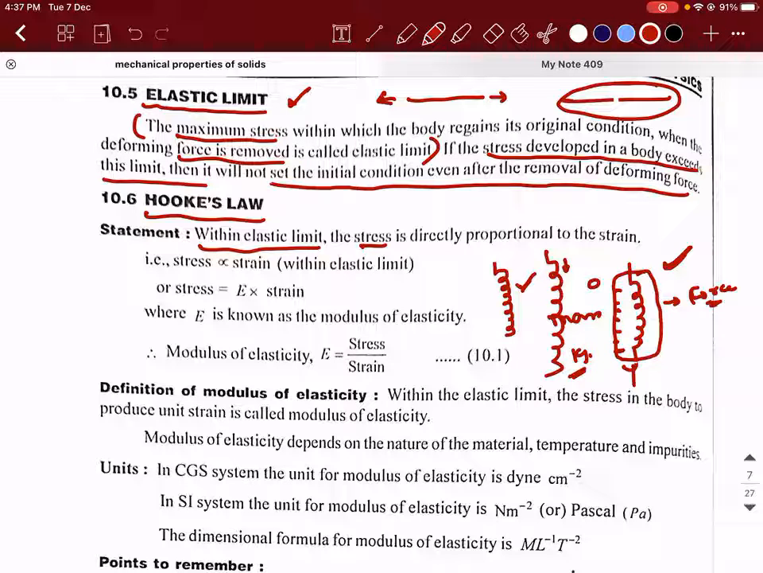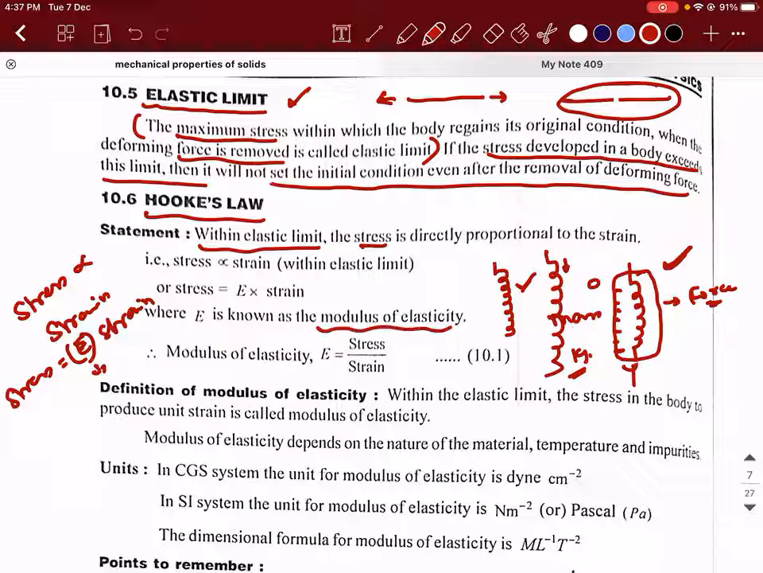Are you able to understand? So the whole concept is stress is directly proportional to strain under what condition? Under the elastic limit. Now, whenever you remove a proportionality symbol, you need to introduce a constant, and the constant that I introduce here is E. This E is called the modulus of elasticity. This is a very, very, very important term.